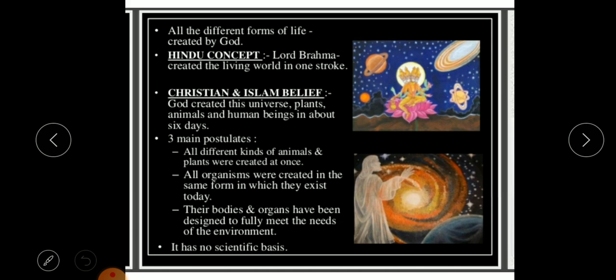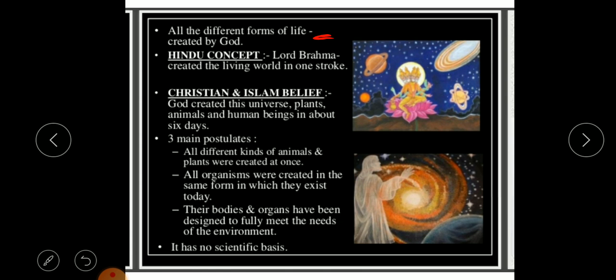So this we all know, and in whichever religion you take, it has always said that it is God who created man as man, horse as horse, insects as insects, and so on. They have been living as such without any change from the day of creation till now. So whichever religion you take, it is always said that it is God, the ultimate supreme power, who has created this earth, who has created this life.